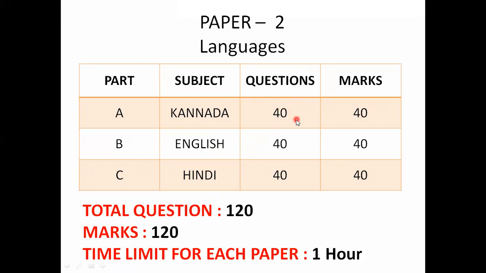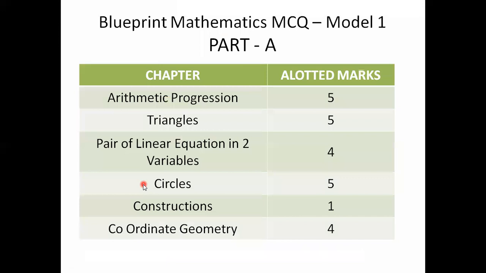For one question, 1 mark. 40 questions into 1 is equal to 40 marks. So in paper 2 also the total is 120 questions and 120 marks. Time limit for each paper is 1 hour: part A 1 hour, part B 1 hour, part C 1 hour.